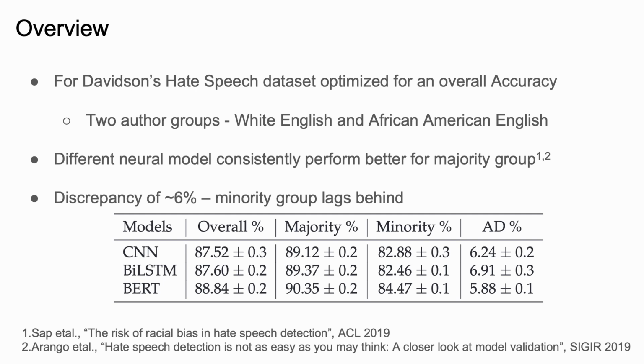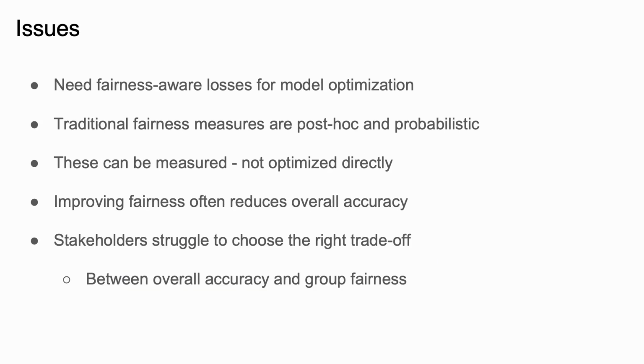For example, on the Davidson hate speech dataset, we can see that there is a discrepancy of around 6% between the statistical majority versus minority groups when the model is optimized for overall accuracy. This pattern consistently exists over different neural models. The results indicate the need for a fairness level loss function.